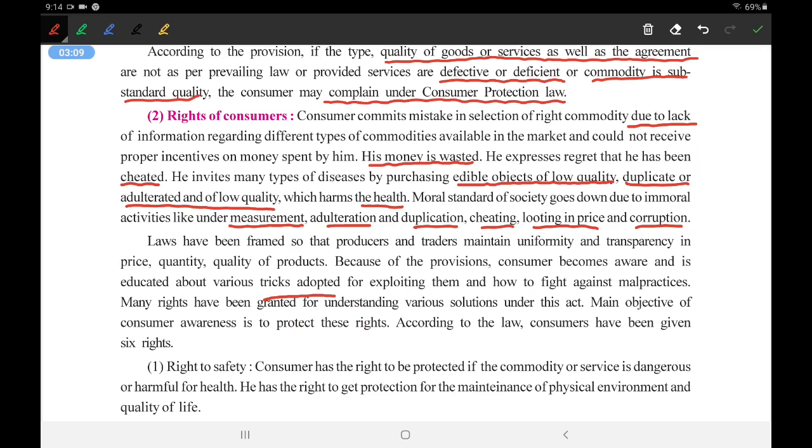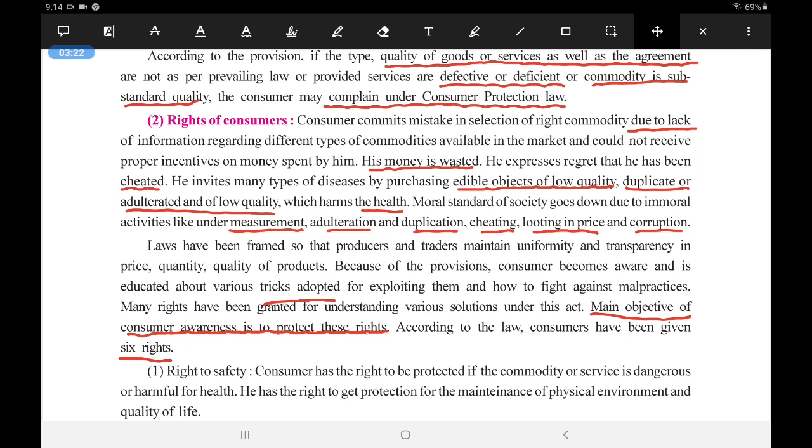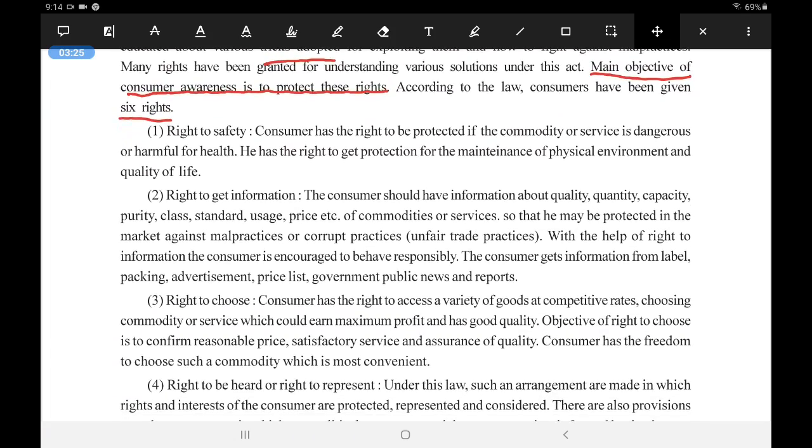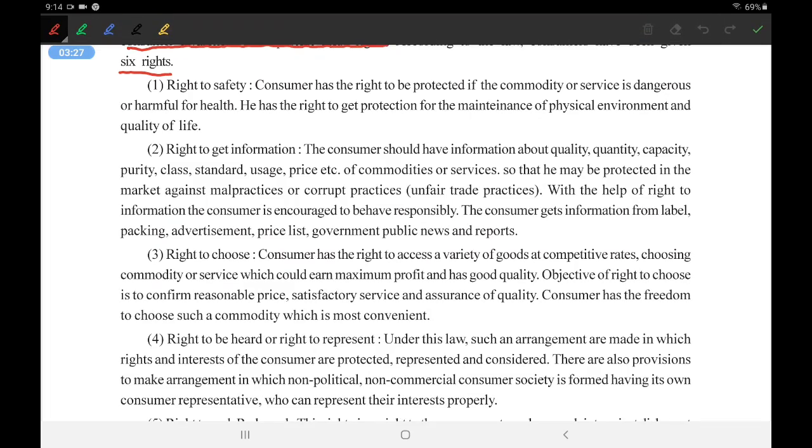The main objective of consumer awareness is to protect these rights. According to the law, the consumer has been given 6 rights. We have already seen that there are certain rights. So as per the law, 6 rights have been granted to the consumer. Now remember all these things, because this can be asked as a question: define all the 6 rights, or describe the 6 rights given to the consumer.